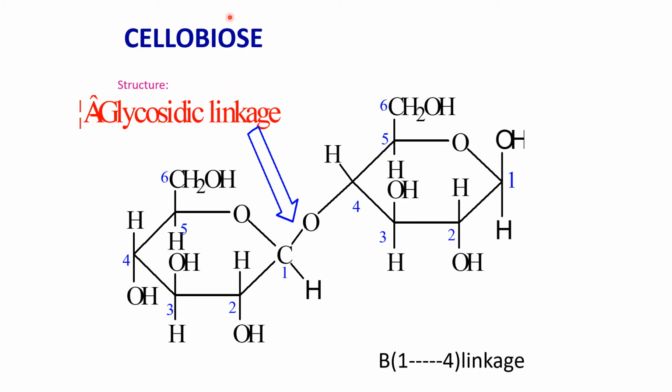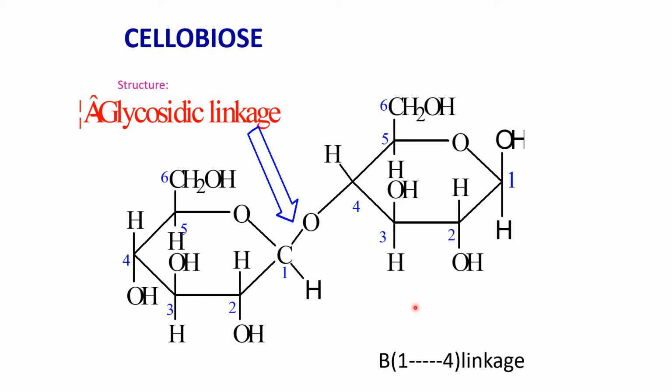Cellobiose is another disaccharide, and you can see again it is made up of two glucose residues. This is one glucose residue and this is another glucose residue. If you concentrate on the position of the hydroxyl group at the anomeric carbon, carbon number 1 of the glucose residue, the OH group is above the level of carbon number 1. So this is beta-D-glucose. Now this hydroxyl group at carbon number 1 of one glucose residue, when combined with the hydroxyl group at carbon number 4 of another glucose residue, gives a beta 1,4 linkage.